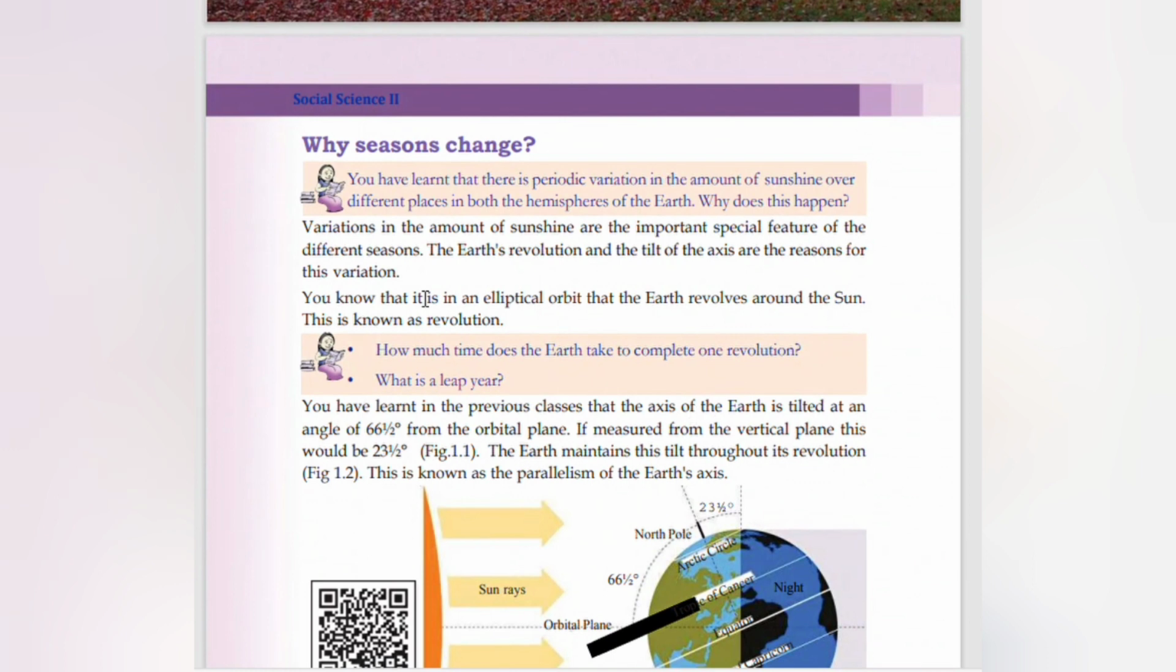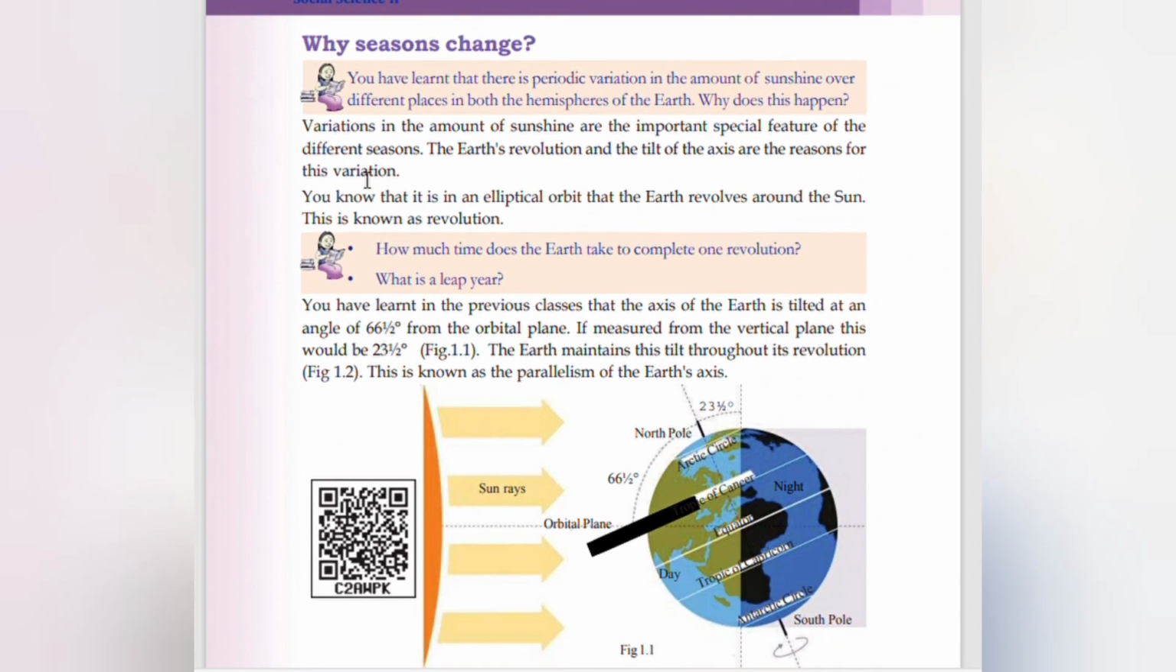Why do seasons change? Variations in the amount of sunshine are the important special feature of the different seasons. Earth's revolution and the tilt of the axis are the reason for the variation. You know that it is in an elliptical orbit that the Earth revolves around the Sun. It is known as revolution.